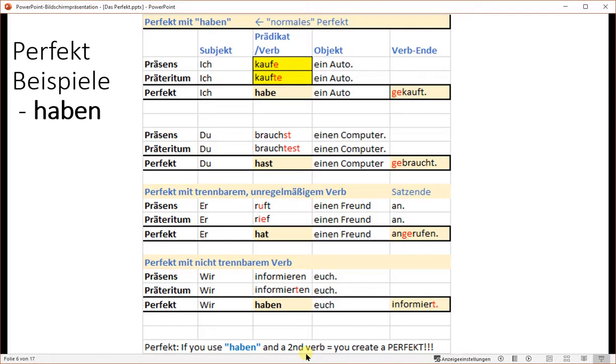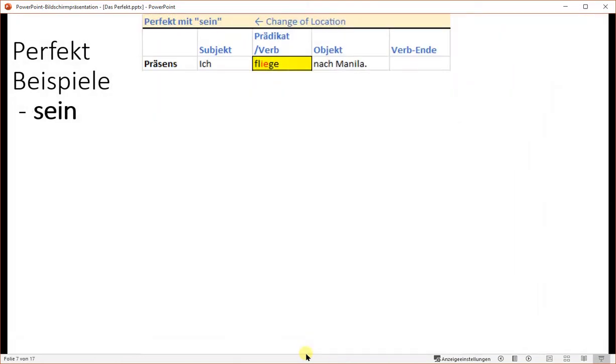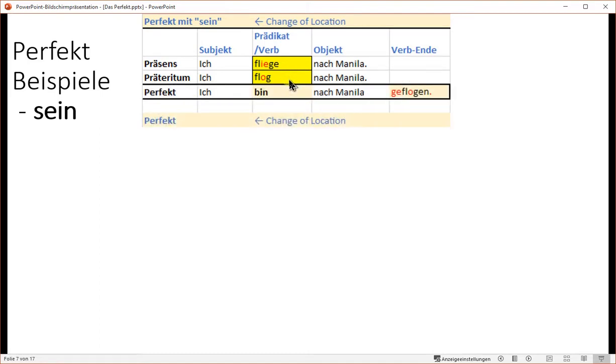Let's look at it with sein. Präsens: ich fliege nach Manila. Präteritum: ich flog nach Manila. Perfekt: ich bin nach Manila geflogen. Bin because it's a motion, change of location. Geflogen at the very end starting with ge.